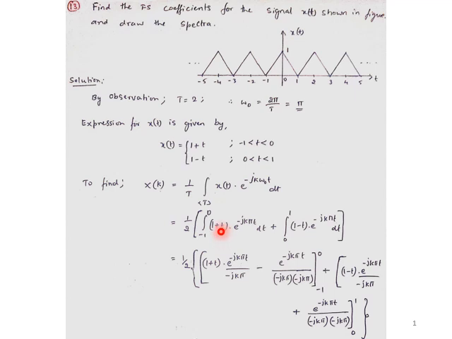Differentiation of the first term, 1 plus t, is 1 itself. So under the integration, it is 1 into the integration of the second term, that is, the double integration of e to the power minus jk pi t. Double integration means e to the power minus jk pi t divided by 2 times minus jk pi, which needs to be multiplied.